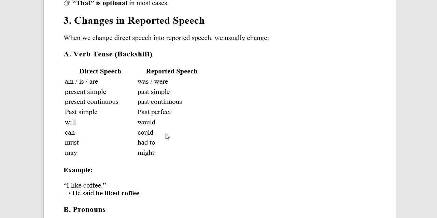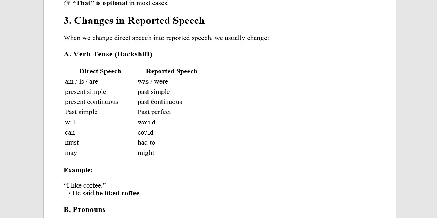But in reported speech, we have to change these tenses into past tense. For example, is, am, are in direct speech change to the past verb in reported speech.